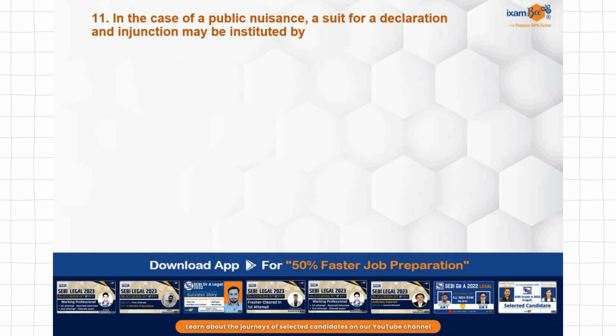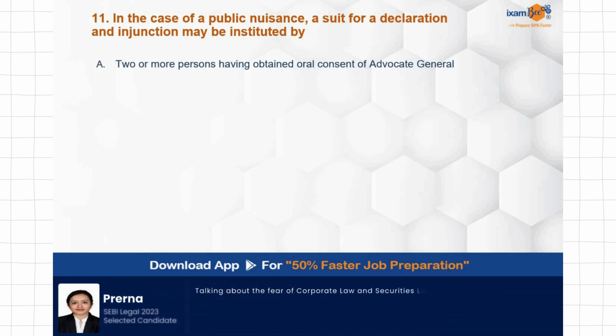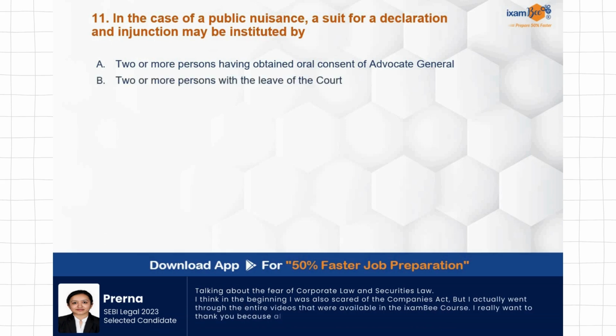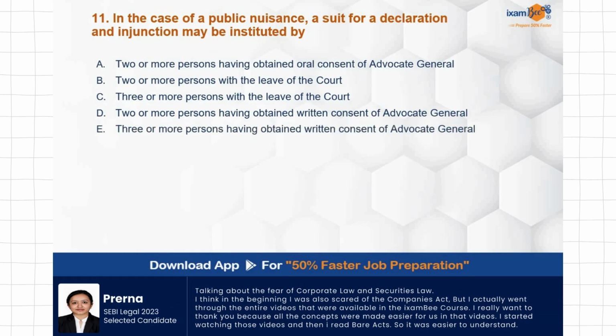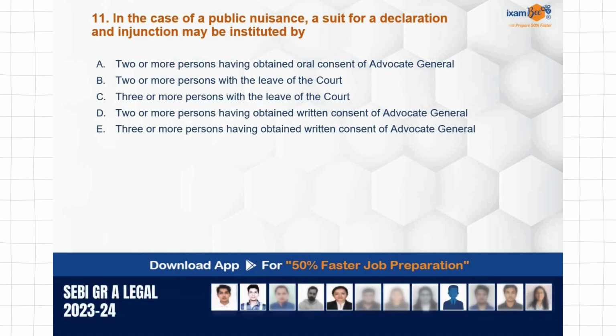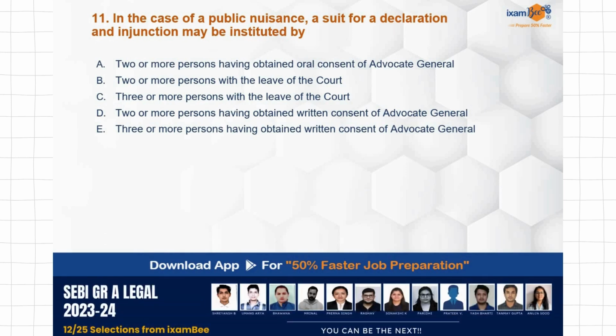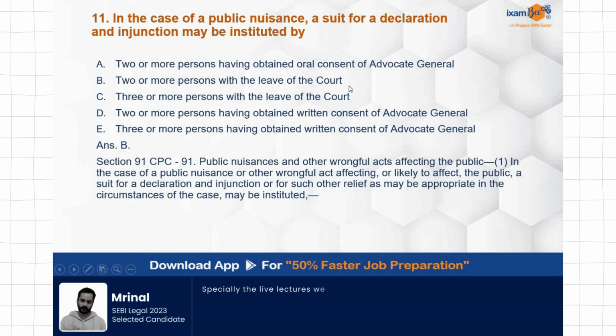In the case of public nuisance, a suit for declaration and injunction may be instituted by two or more persons having obtained oral consent of Advocate General, two or more persons with the leave of the court, three or more persons with the leave of the court, two or more persons having obtained written consent of Advocate General, three or more persons having obtained written consent of the Advocate General. So when there is public nuisance, a suit for declaration and injunction may be instituted by two or more persons with the leave of the court. Answer B is correct. Section 91 of CPC deals with public nuisances and other wrongful acts affecting the public.